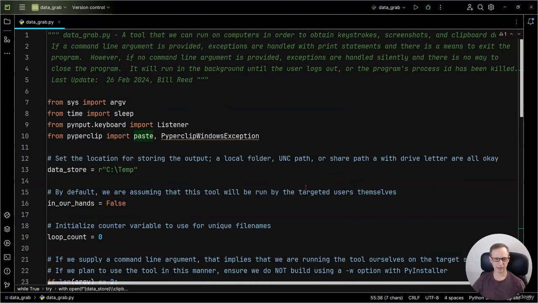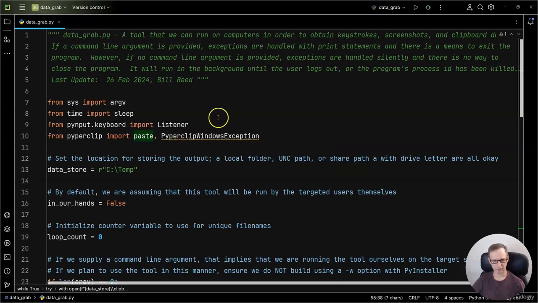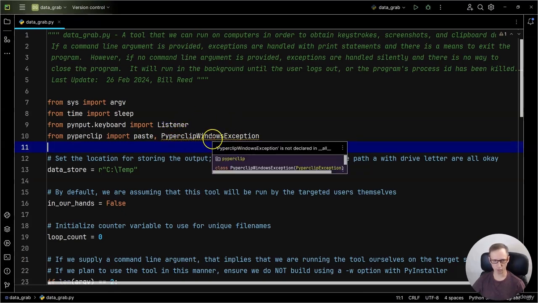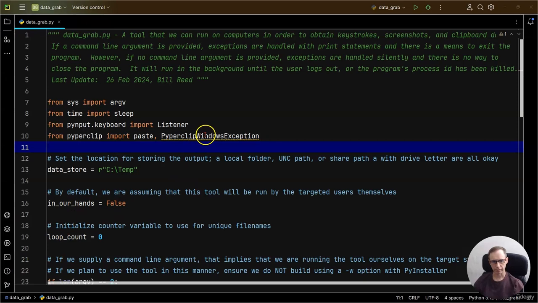There is one other thing, actually. This warning, I cannot get rid of. And I did some research on this, and the problem is the author of Paperclip did not make this exception class public. That's why it's given us this warning. I think it's a mistake on his part, and he just never has corrected it. But we can correct this ourselves.